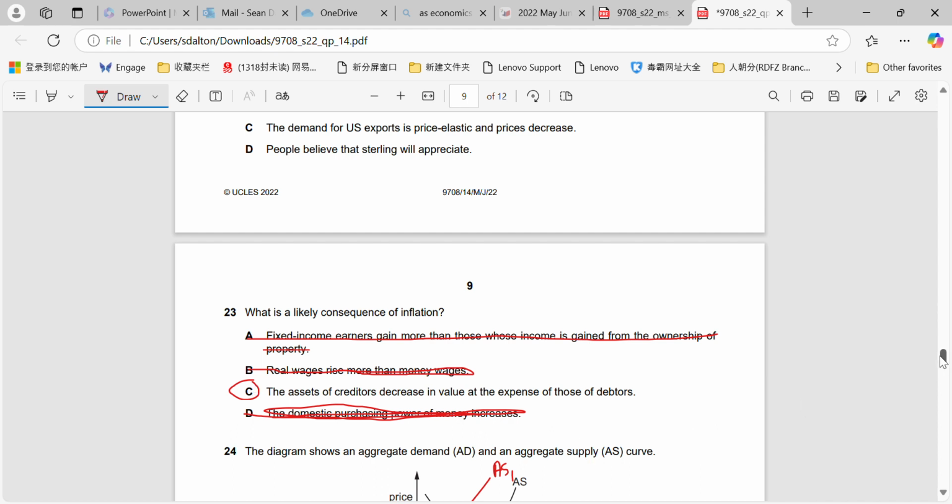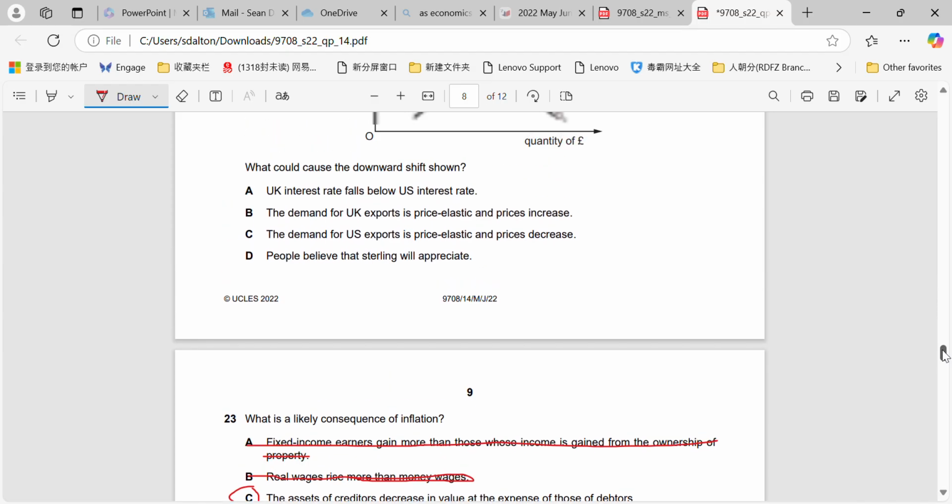So that's essentially the lenders and the borrowers that you think about when we talk about winners and losers of inflation.